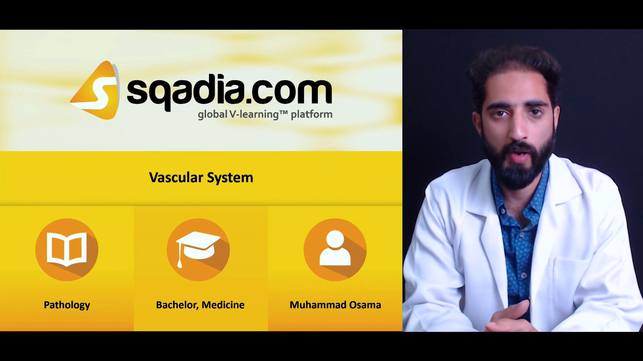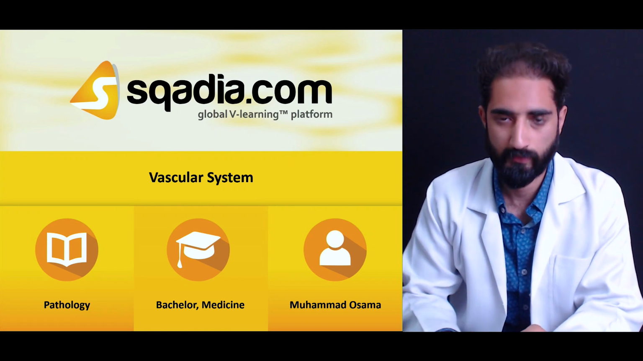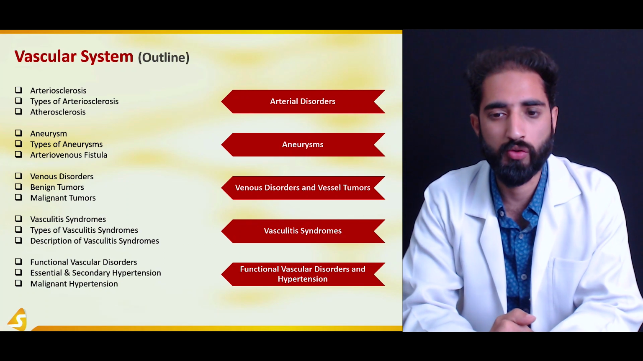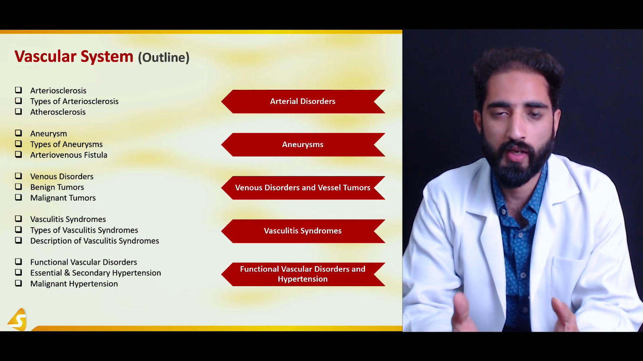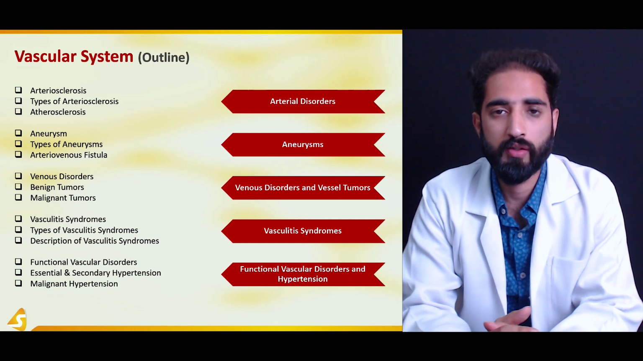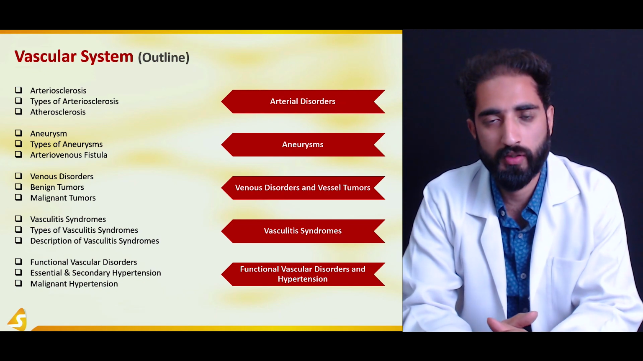Today we are going to learn about the vascular system and pathologies associated with the vascular system. In this lecture we are going to talk about the arterial disorders, the aneurysms, the venous disorders, the vessel tumors or the tumors of the vascular system, vasculitis syndromes, functional vascular disorders, and hypertension.